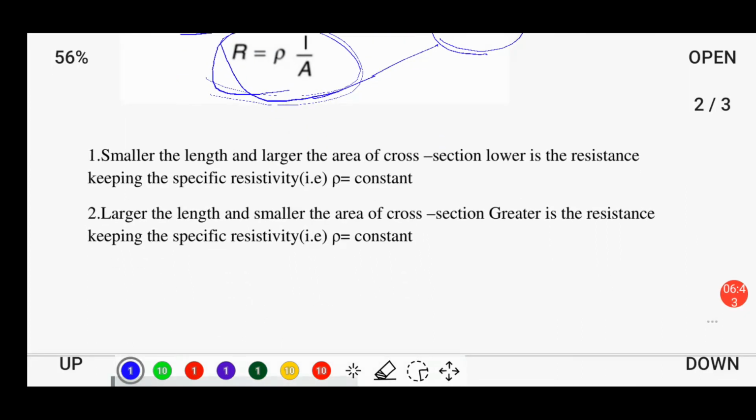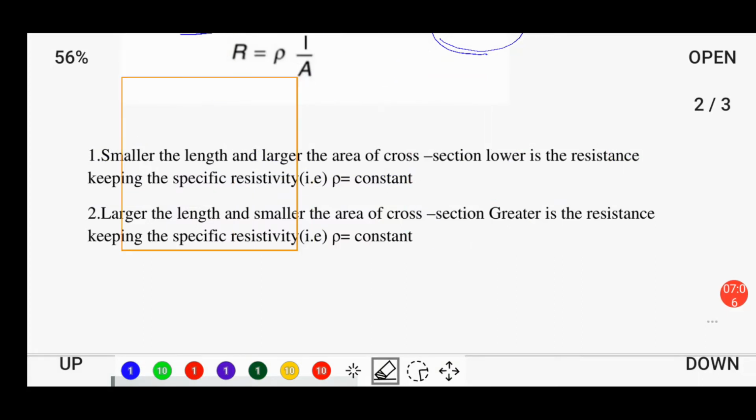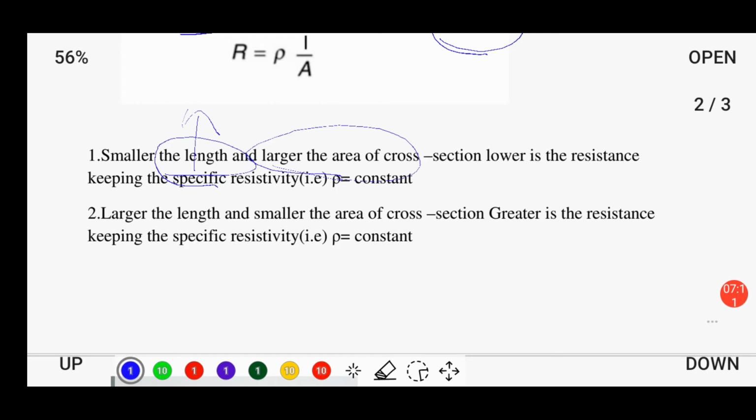So here are some of the specific parameters to determine when the resistance will be higher and when the resistance will be lower. When the length is smaller and the area of cross section is larger, then the resistance will be lower, keeping the specific resistivity rho constant.